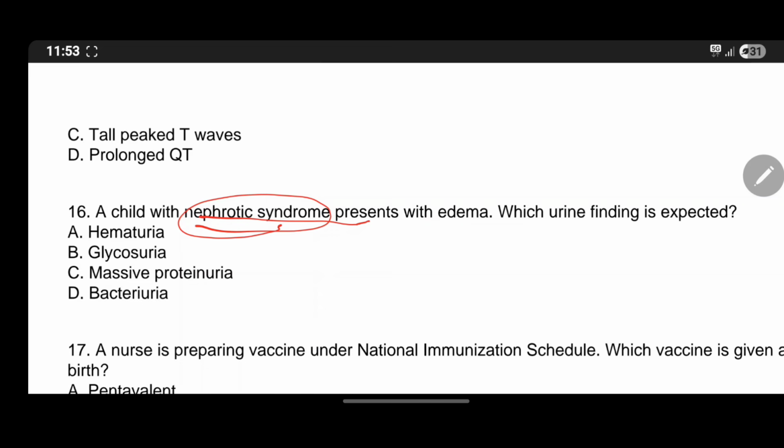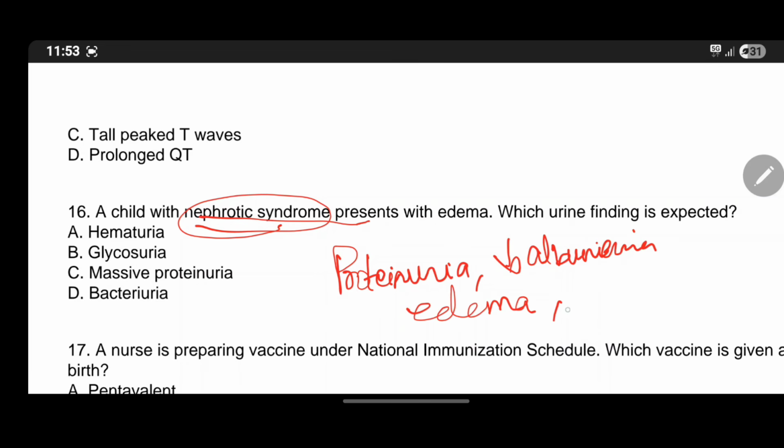The features of nephrotic syndrome are proteinuria, then hypoalbuminemia, and edema, hyperlipidemia. So here it matches with massive proteinuria.